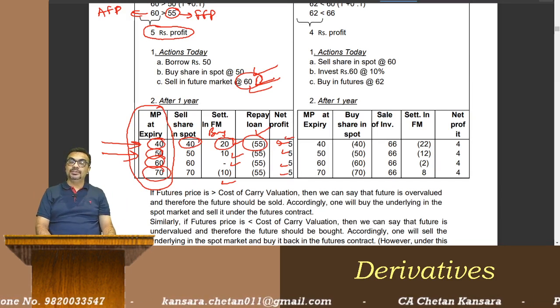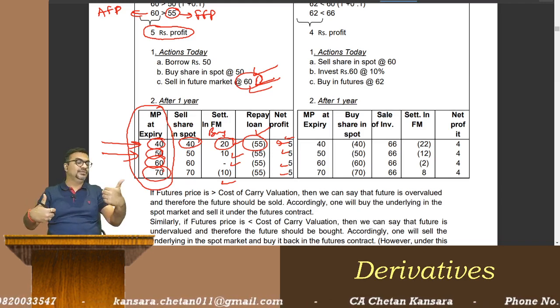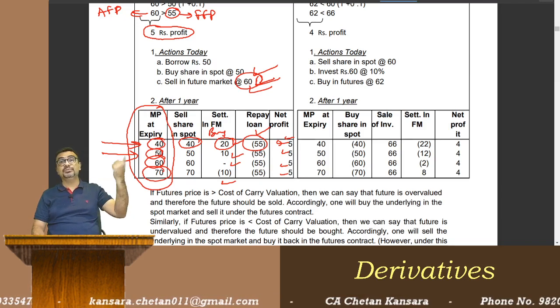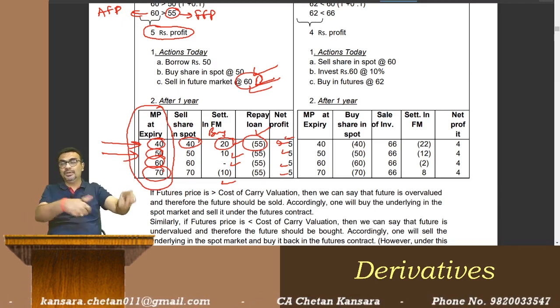Okay. So how to decide? You see the valuation between the fair future price and actual future price. If the actual future price is more, futures are overvalued. So you should sell in the future market, and buy in the spot market.